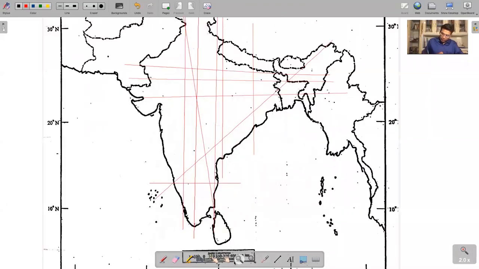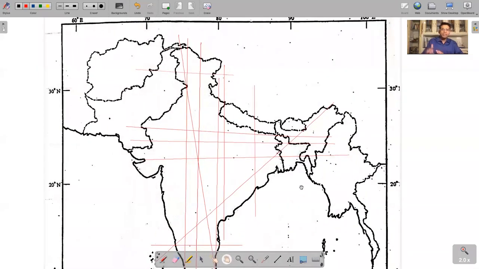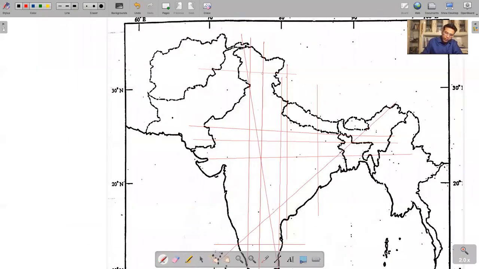It'd be nice if you also have your outline sheets so that you can keep on recalling what all I have taught you. So recall while I'm doing this. Here we go. This entry, I believe all of you know, is the city of Leh. This is Srinagar. This point here is Pathankot.